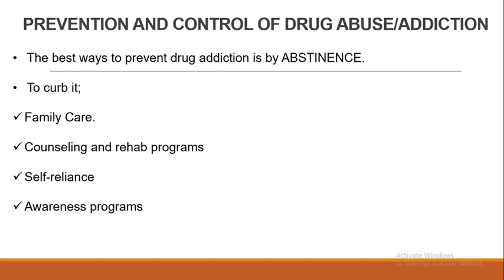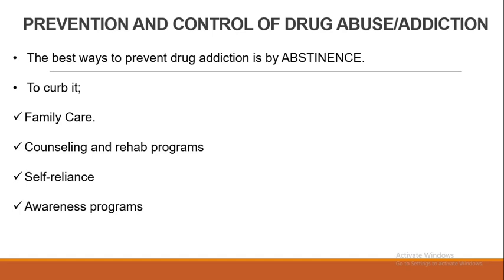Prevention and control of drug abuse or addiction. The best way to prevent drug addiction is not to go there at all. So abstinence is the best way. Avoid peer pressure, avoid situations that would force you to go into drugs. So the best way out is abstinence, because if abstinence is not done, addiction can set in.